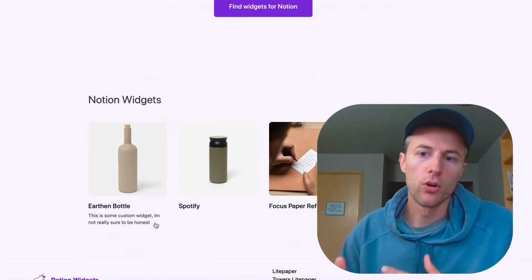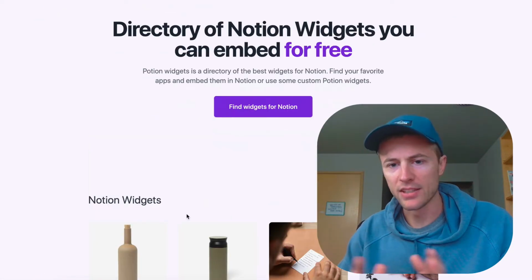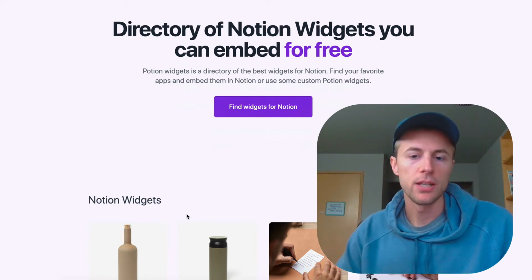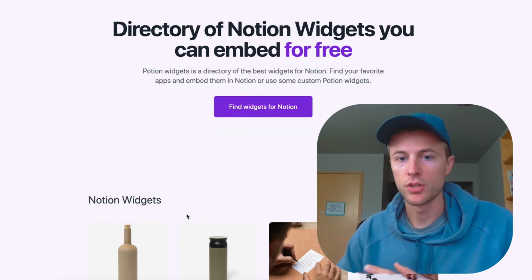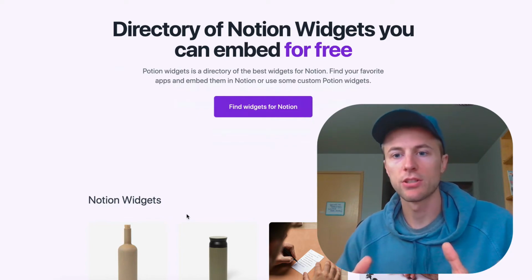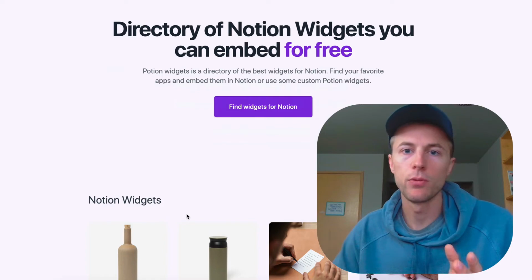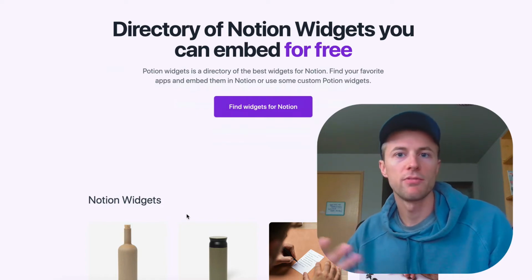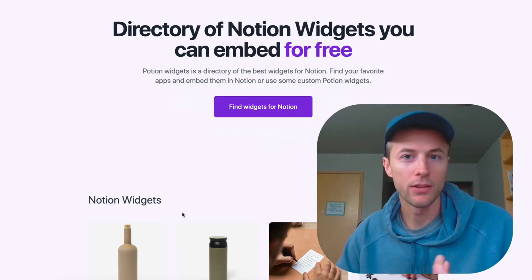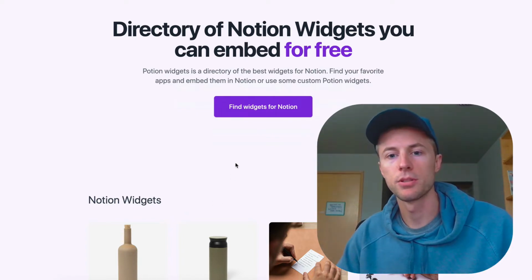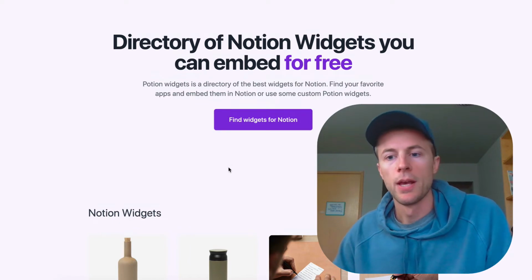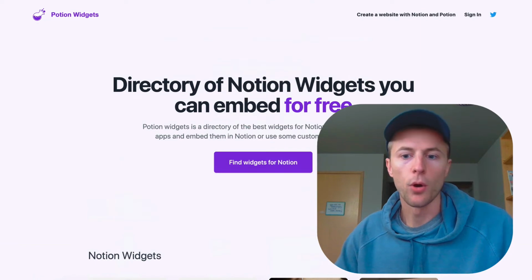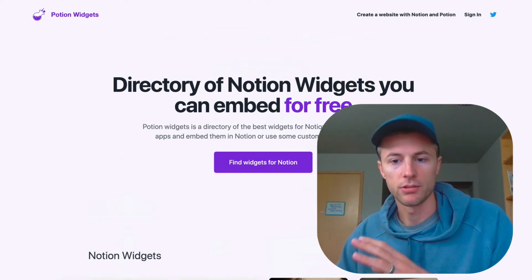So it's just going to be full of lots of different widgets that are valuable. Starting out, it'll just be a directory of guides to other widgets. But then eventually I'm going to create some custom Potion widgets that are maybe specific to having them in websites, or just widgets that I think have some virality to them that a lot of Notion users might want to use, that then can allow them to find out about Potion that way. Eventually I'm probably going to add a banner talking about Potion. The whole point is to direct people to Potion.